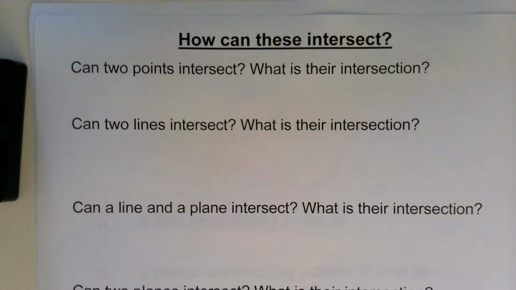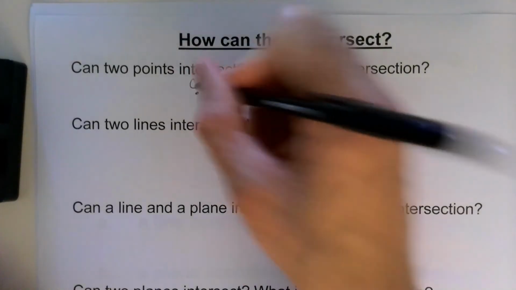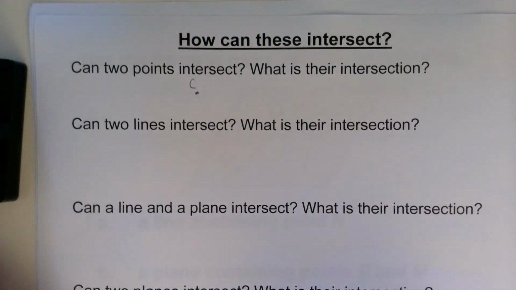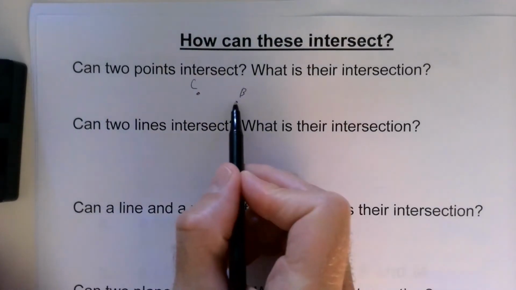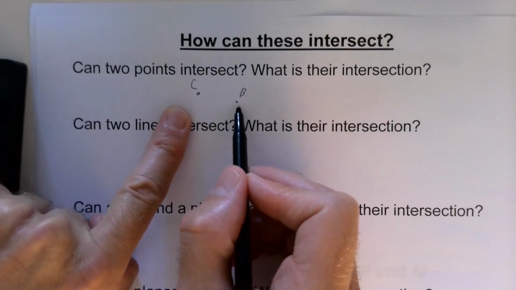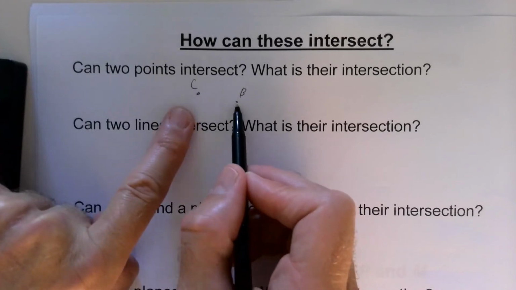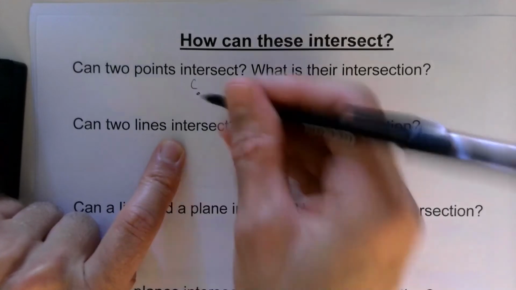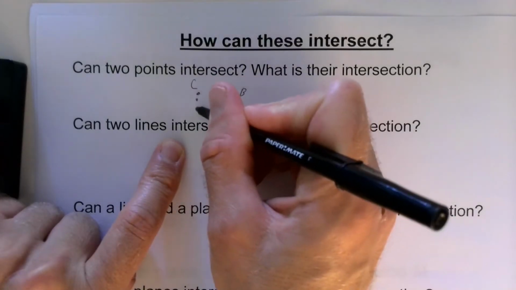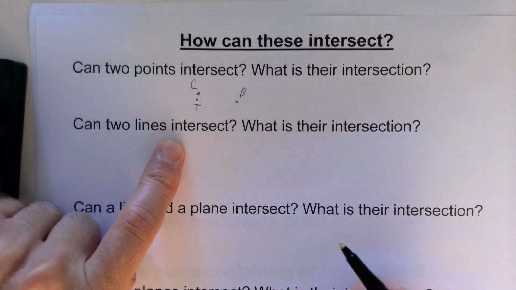A point is a specific, and I should say a unique, location. So if I'm looking at, say, this point right here, I'll call it C, because we can all see that one. If I pick any other point, I don't know, B. Now, these points don't move. They just stay where they are. So obviously these 2 points don't intersect each other. Well, maybe I should just pick one close to C. I don't know, how about T? Well, they're still not intersecting.